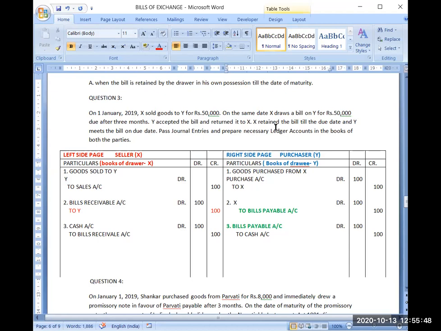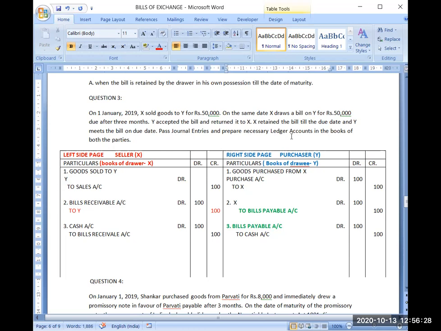Now, X retained the bill till the due date. So it is clearly stating that X has not given this bill either to his banker or to his creditor or to any other person. He has kept that bill with himself only. So he will be entitled to get the payment on the due date of the bill, and he will be responsible for presenting the bill. So X retained the bill till the due date and Y met the bill on the due date. On the due date, the bill will be presented and X will receive the payment. So cash account debit to bills receivable account, and Y will do the entry bills payable account debit to cash account.